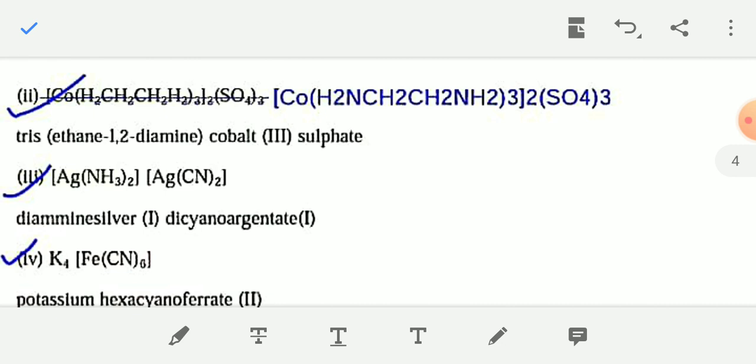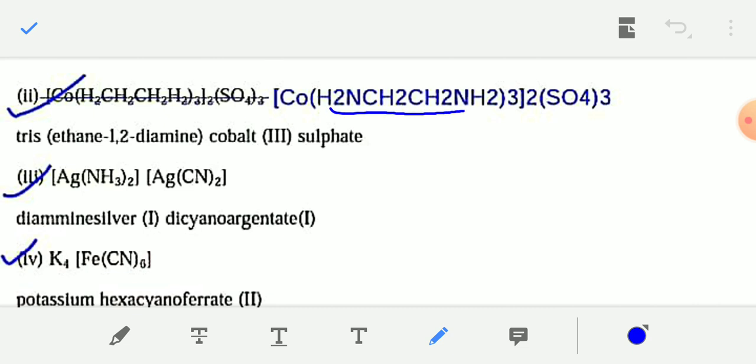The IUPAC name of this ligand is ethane-1,2-diamine. Three ethane-1,2-diamine ligands are present in this compound, so you write tris(ethane-1,2-diamine). Since ethane-1,2-diamine, or ethylenediamine, is a chelating ligand, you have to write tris, not tri.